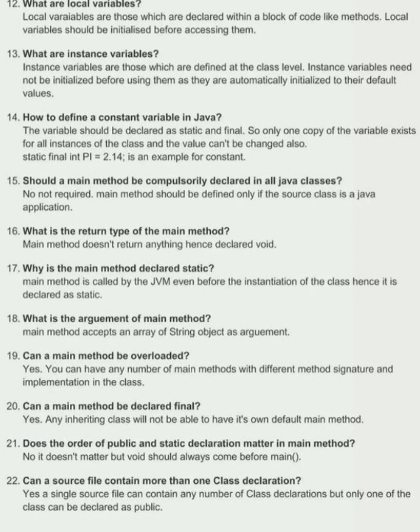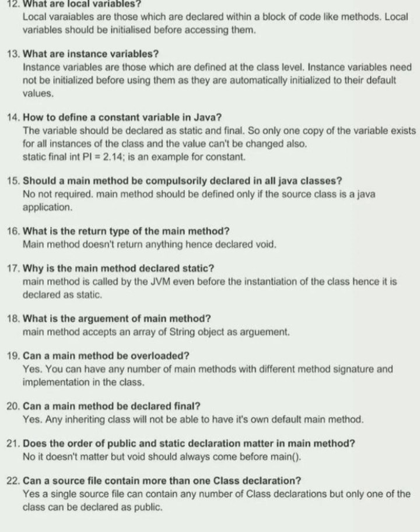13. What are instance variables? Instance variables are those which are defined at the class level. Instance variables need not be initialized before using them, as they are automatically initialized to their default values. 14. How to define a constant variable in Java? The variable should be declared as static and final. So only one copy of the variable exists for all instances of the class, and the value can't be changed also. static final int pi = 3.14 is an example of a constant.